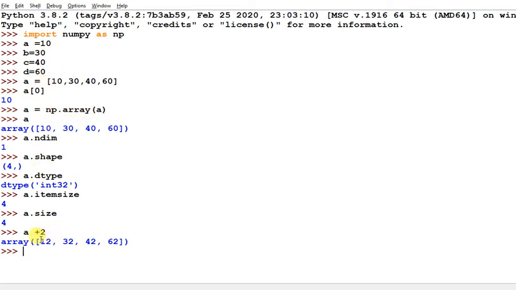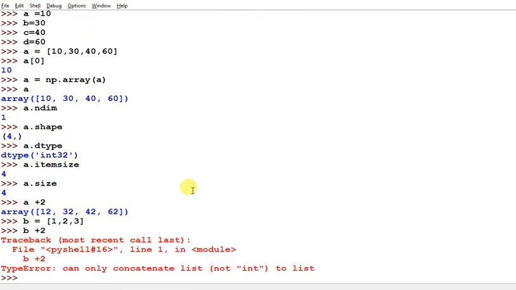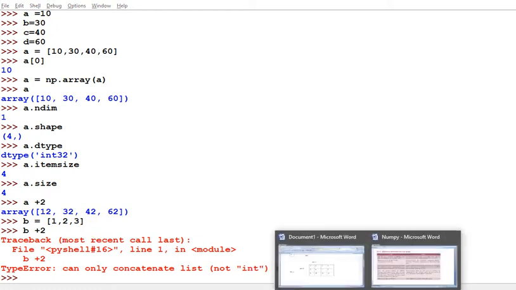But suppose I create a list and pass this expression with the list, it will raise an error. So this is called vector operation. A list does not allow the vector operation, but the NumPy array allows. So that's why NumPy is very popular.